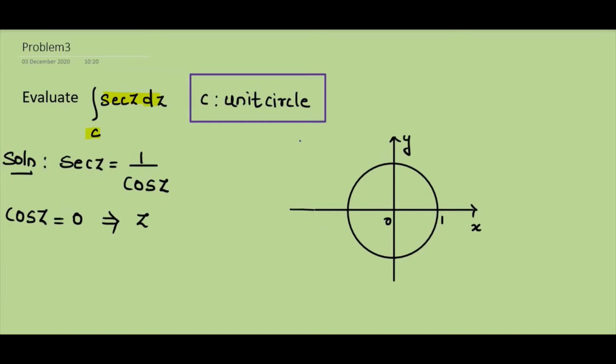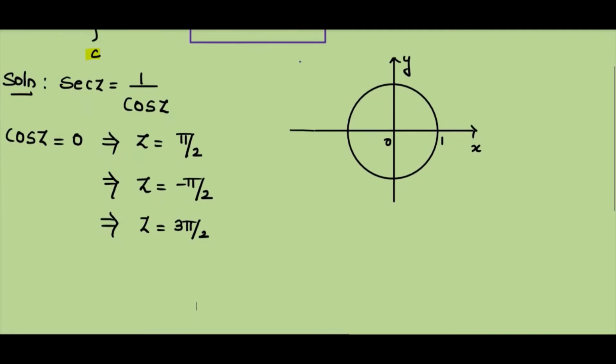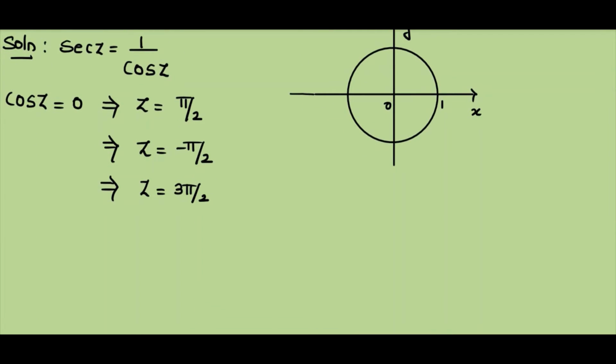That means when z is pi by 2, or minus pi by 2, or 3 pi by 2, that is for odd multiples of pi by 2, we get the denominator as 0. When z is minus 3 pi by 2, we get the denominator as 0.